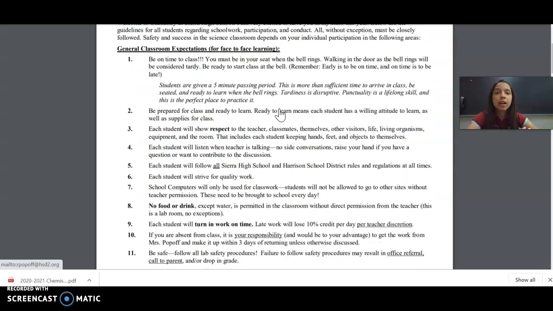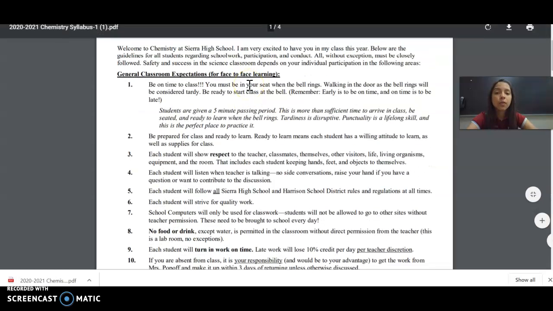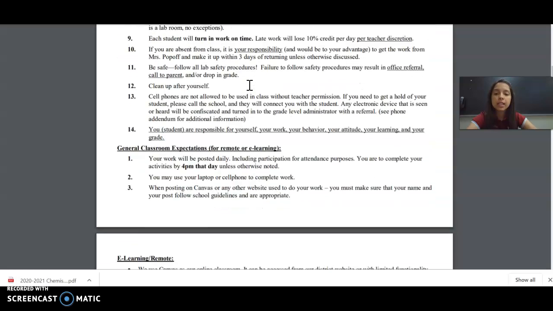In chemistry, in a normal school year, we are supposed to do labs and all that. So it's very important that you go through this syllabus. You signed it, so you know what you're getting into. These are the general classroom expectations for face-to-face learning. You can go over that with your parents.